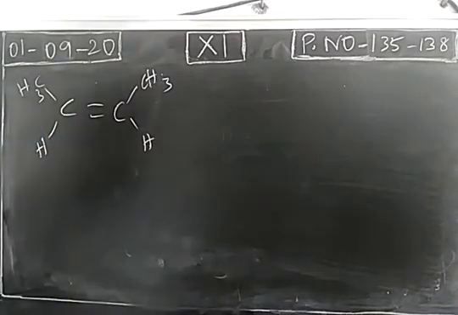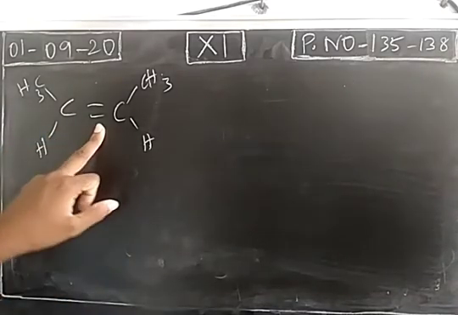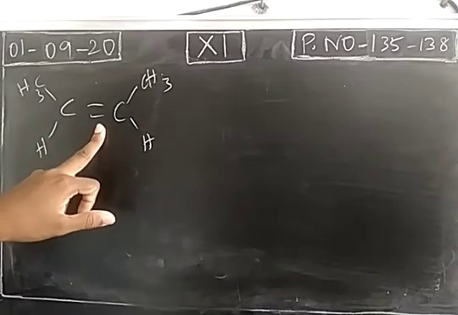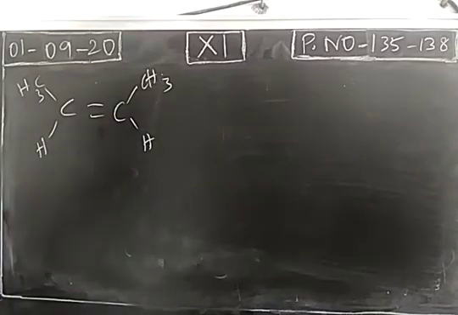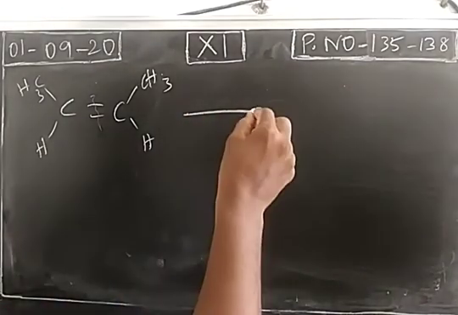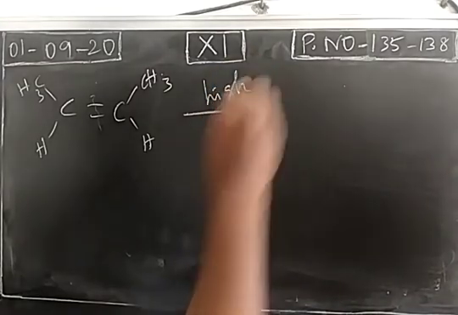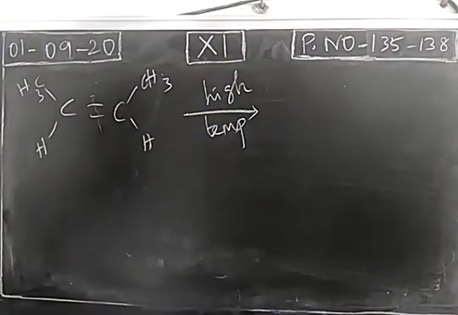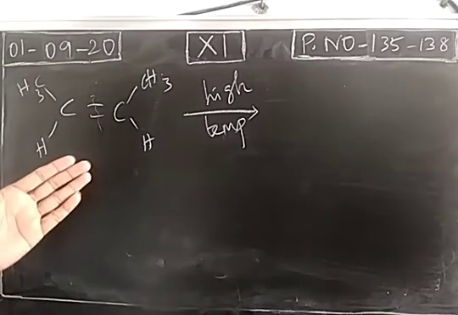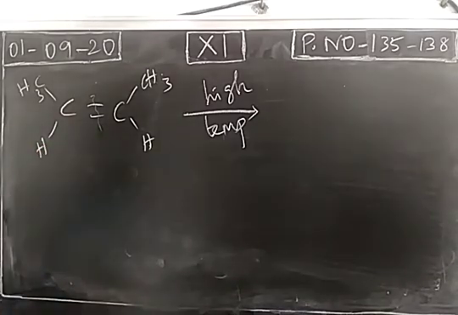So this is a cis isomer, cis but-2-ene. The double bond is rigid in nature, so rotation is restricted. It is not easy to rotate. For that we have to break this bond. So the pi bond has to be broken. For that it needs energy. So we provide energy. The temperature can be increased or the organic molecule can absorb light. In any way, when the molecule gets more energy, the pi bond will be broken.